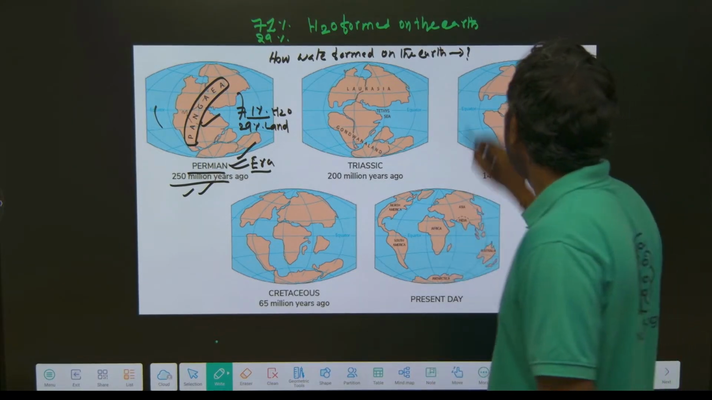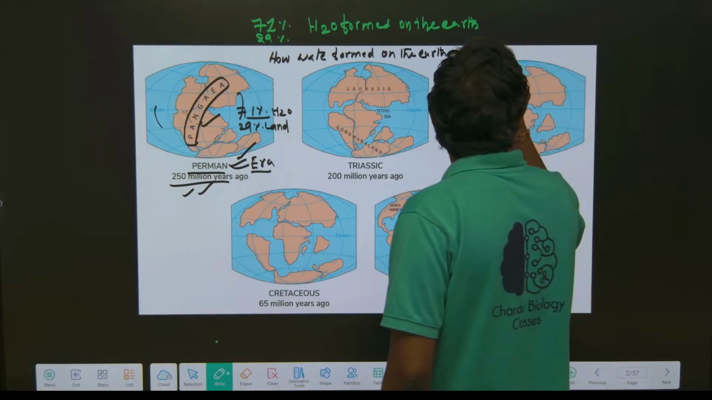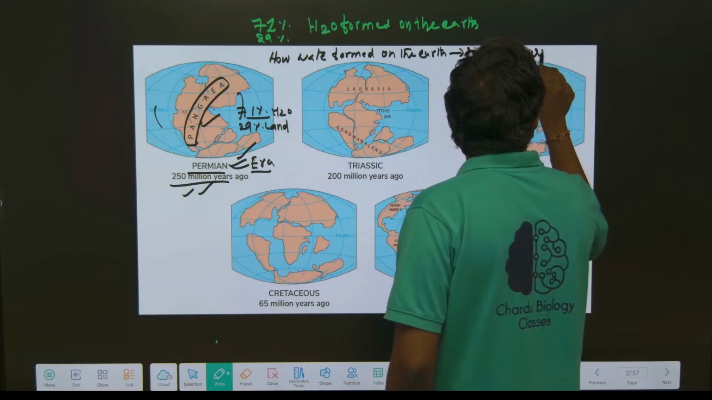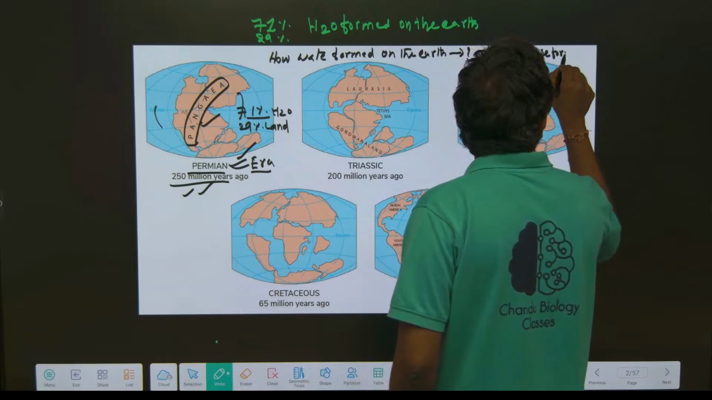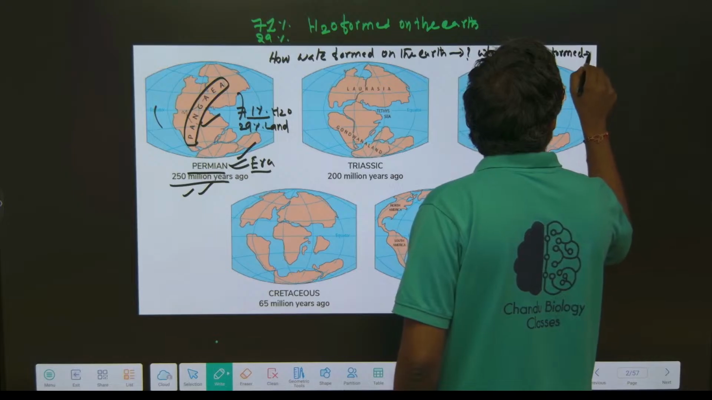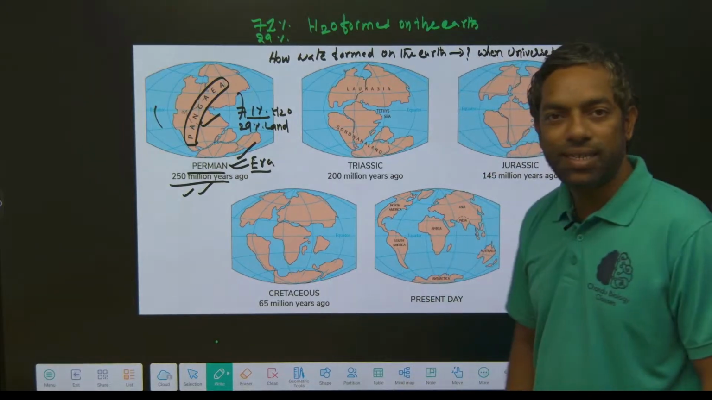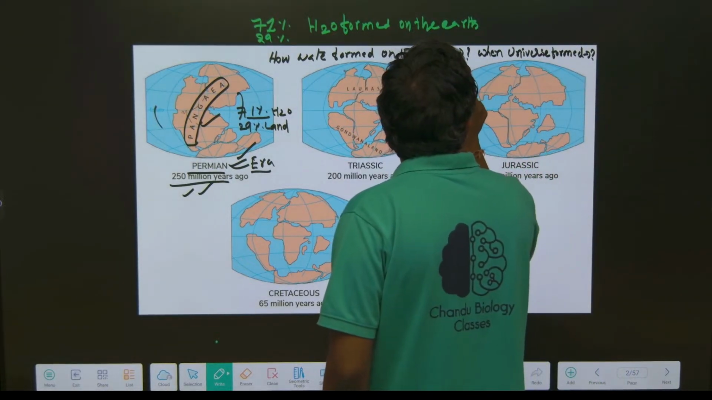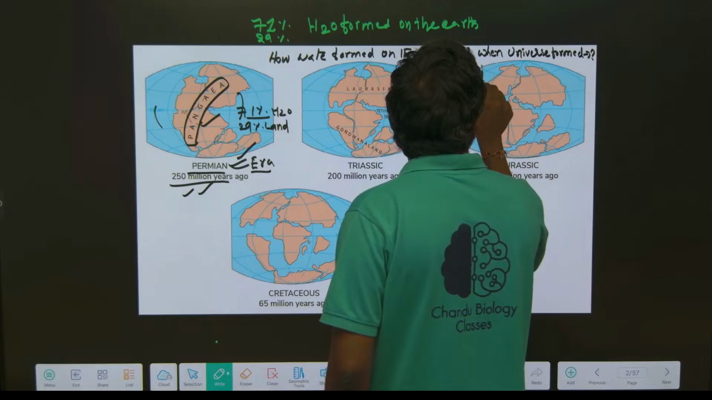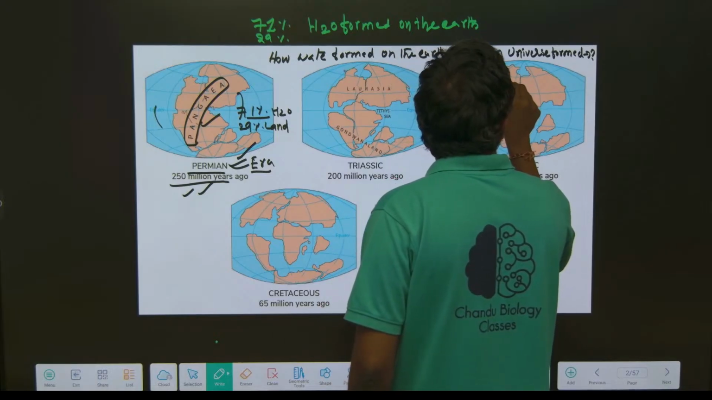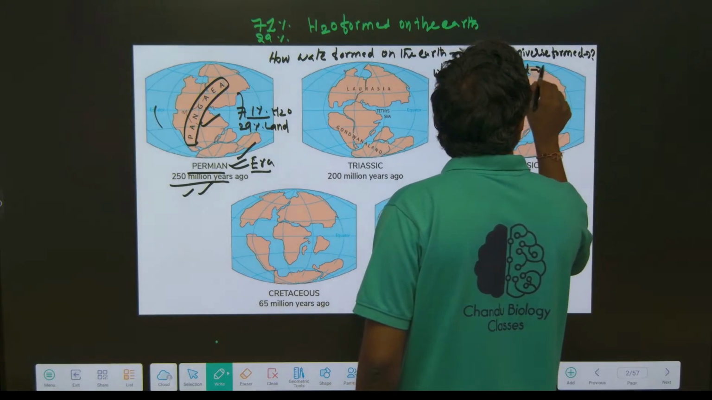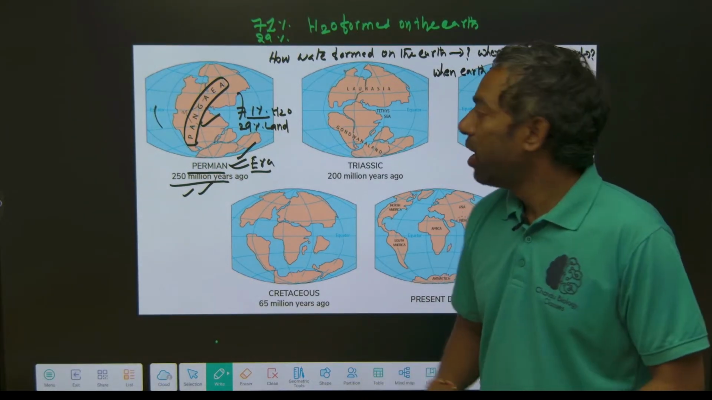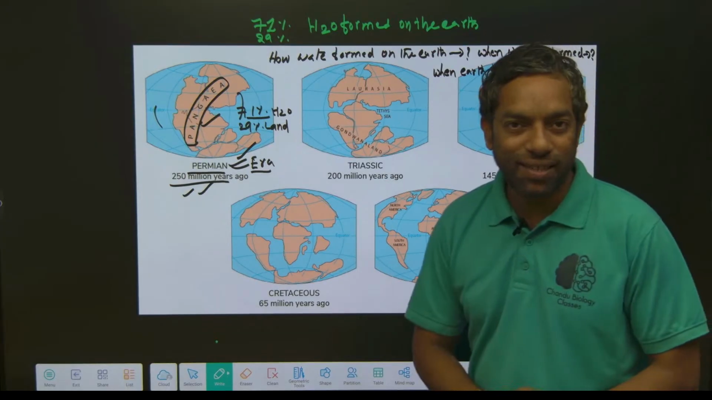When was the universe formed? This is a question. When was the earth formed? This is also a question for the coming exam. How were water bodies formed on the earth?